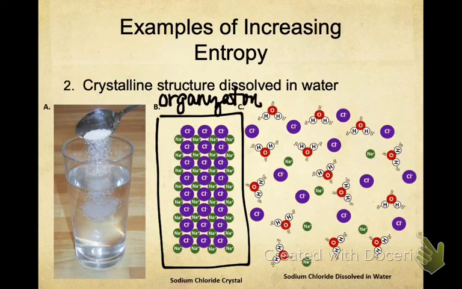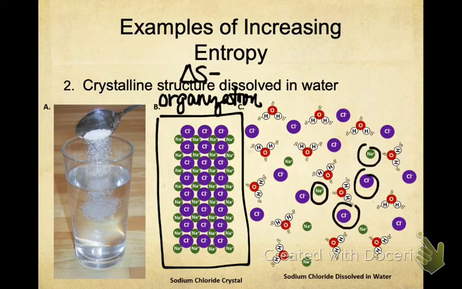So when I have something that is this organized, my delta S here is going to be negative. As soon as it goes into the water, you'll see here that the sodium and the chloride ions have all kind of integrated and moved around all of the water molecules. So if I look at that dissolving in water, I can see that the molecules have become very unorganized or very disordered. So we have unorganization here.